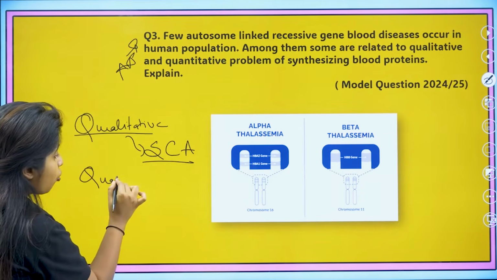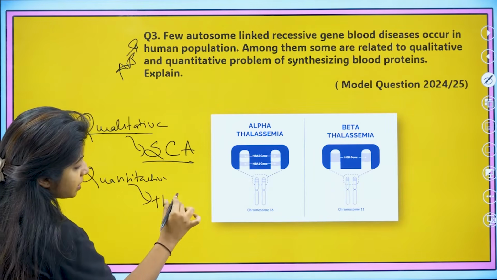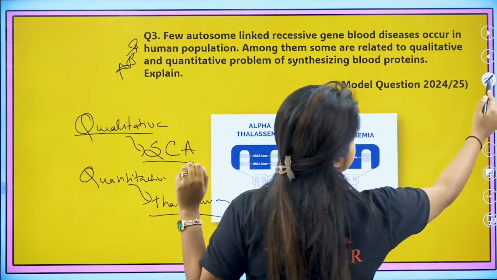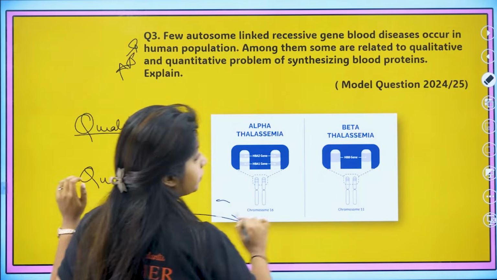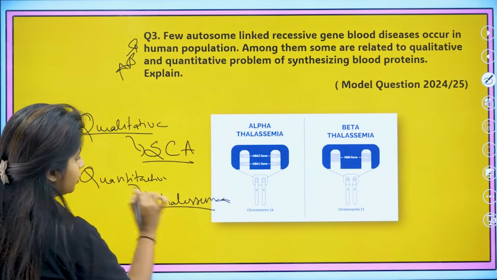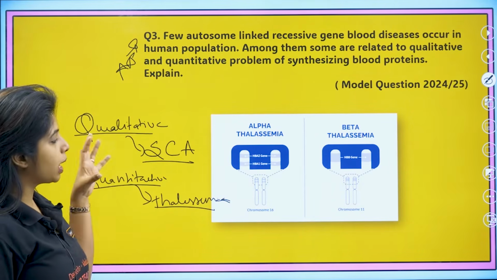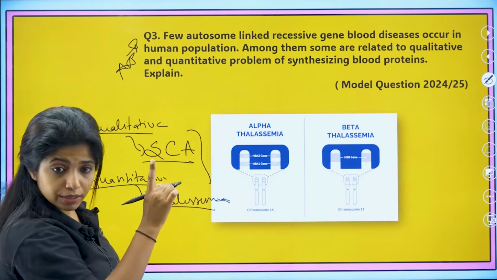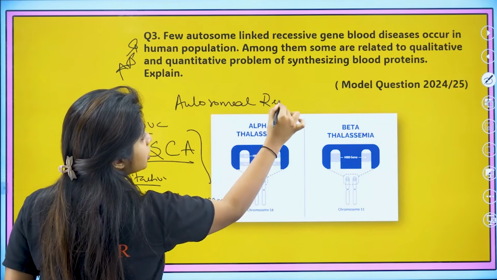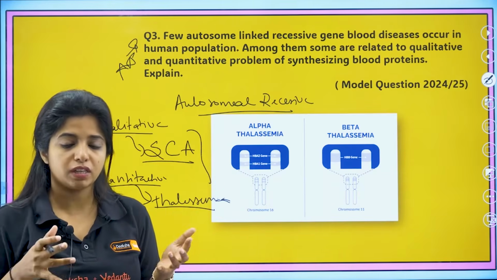When you talk about quantitative, where the quantity is hampered, this happens in thalassemia, where the quantity is not being produced. If you are not understanding it, I'll explain it, don't worry. But before that, both of them are blood disorders, and they are autosomal recessive disorders. That means both the genes should be defective, only then the person would show the disease, otherwise they would be a carrier.